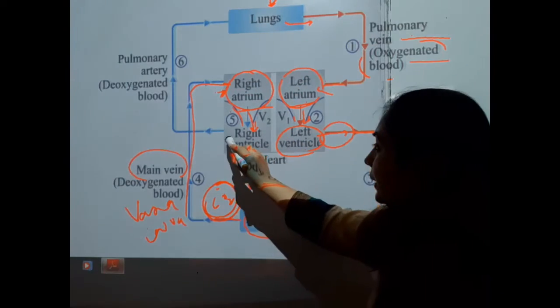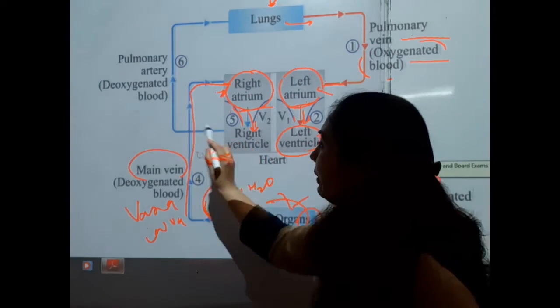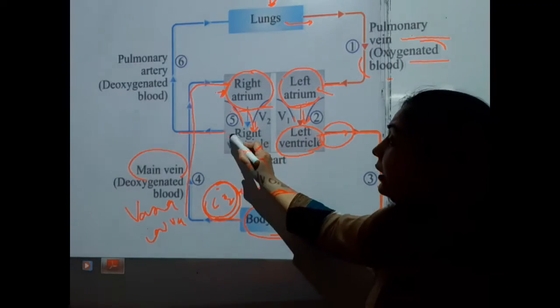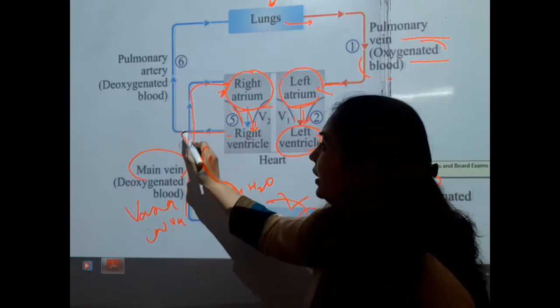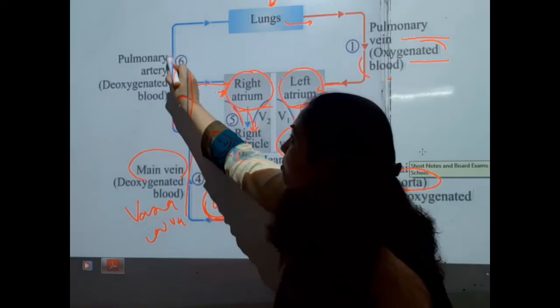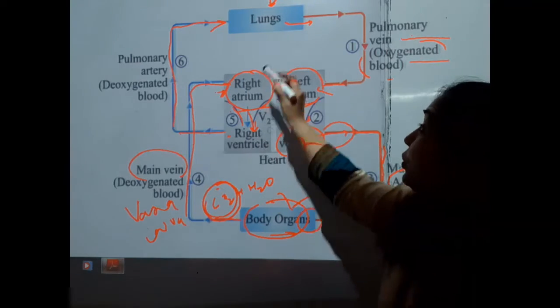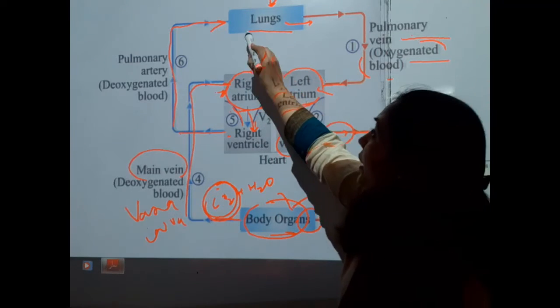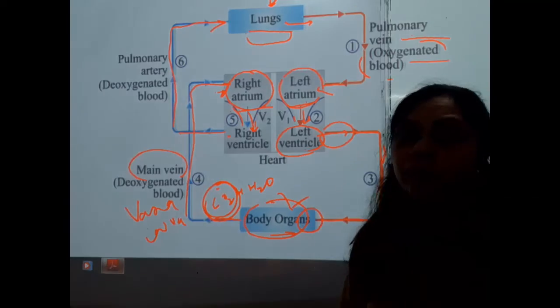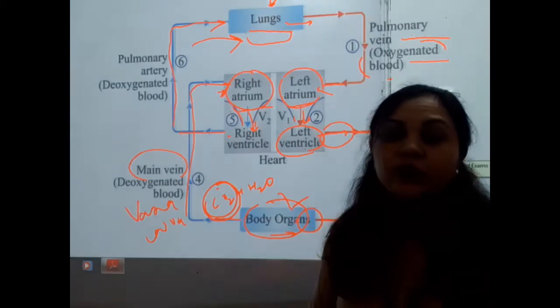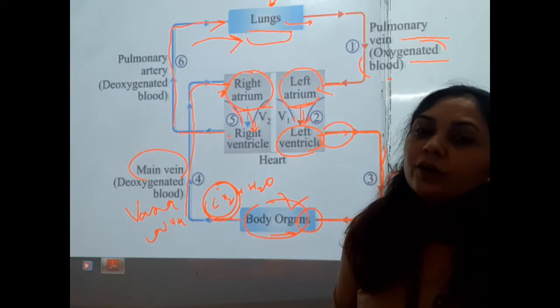Afterwards, pressure will be created in the pulmonary artery, and this impure blood will enter into the pulmonary artery, where this blood will be transported to the lungs. So here the process will go on again. Now the impure blood will be changed into the pure blood or the oxygenated blood.